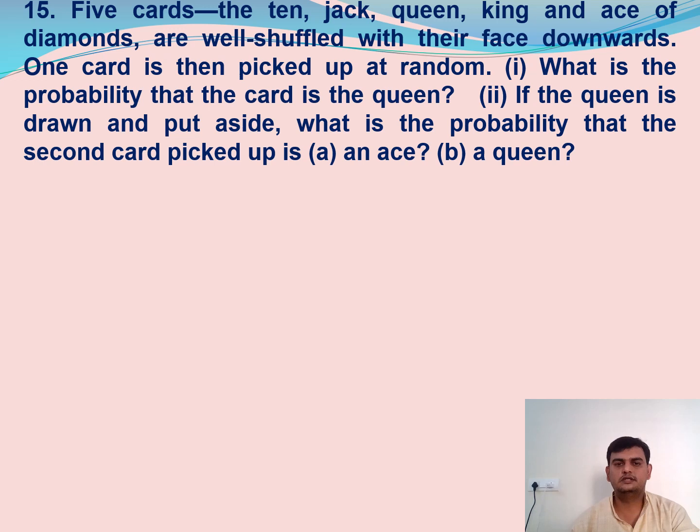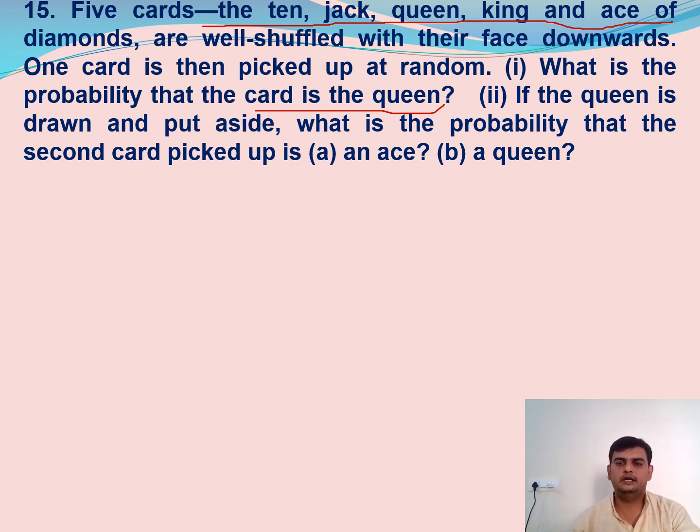These 5 cards are well shuffled with their face downwards. One card is then picked up at random. What is the probability that the card is the queen? How many queen cards are there? Out of 5, I have only one queen card. So simple, the probability we get 1 by 5.